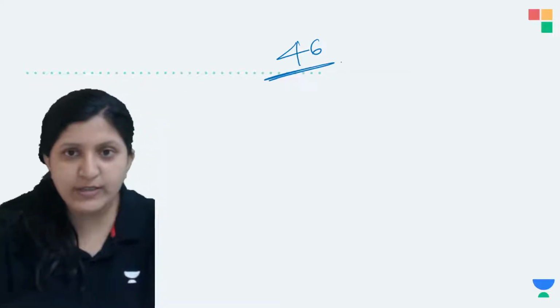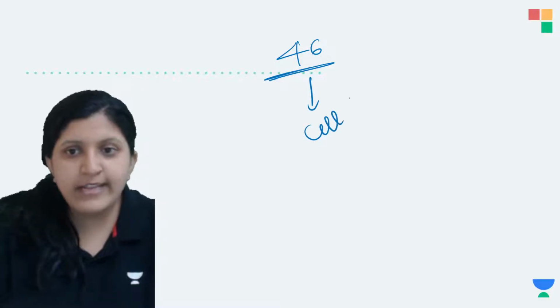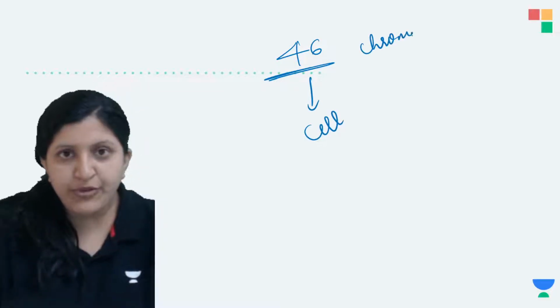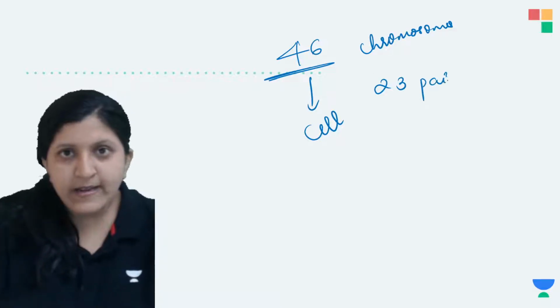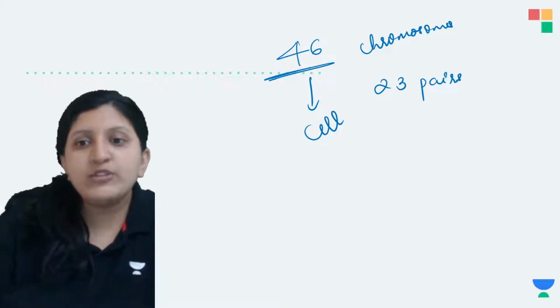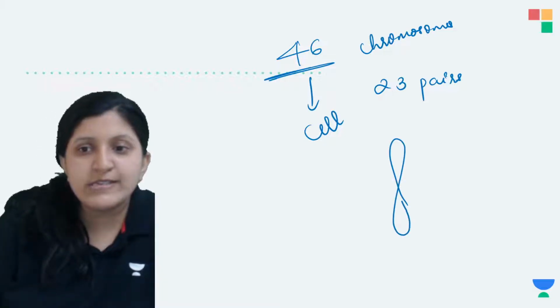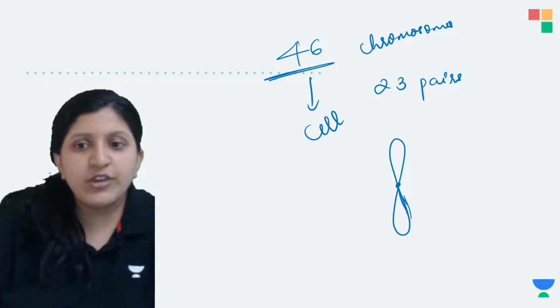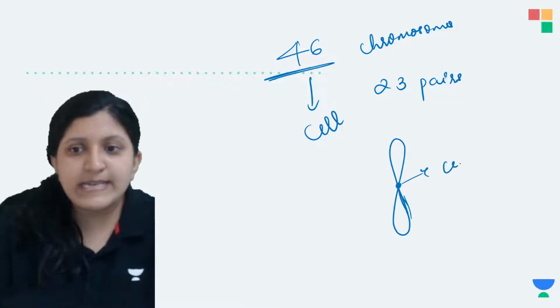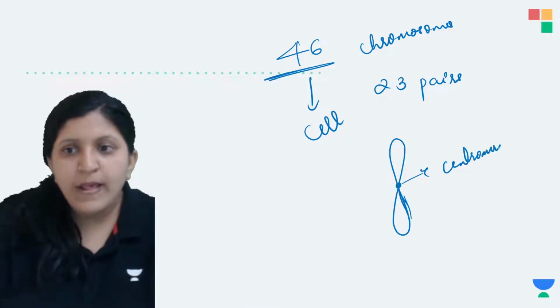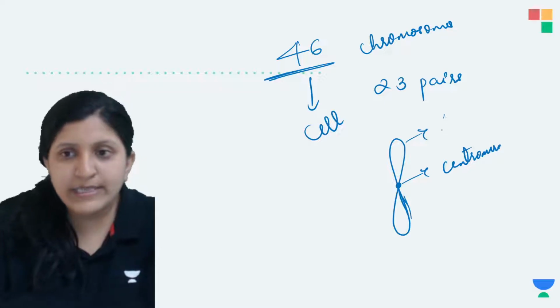So how is that possible? Let's say 46 chromosomes are there in a cell. That means 23 pairs of chromosomes are there in each cell. Now what will happen? Usually when we draw a chromosome, this is the structure we draw, with the centromere in the center. This is the centromere, and this is a chromatid.